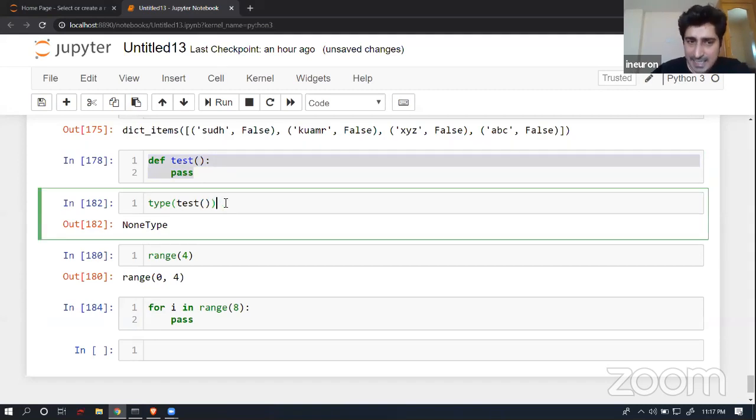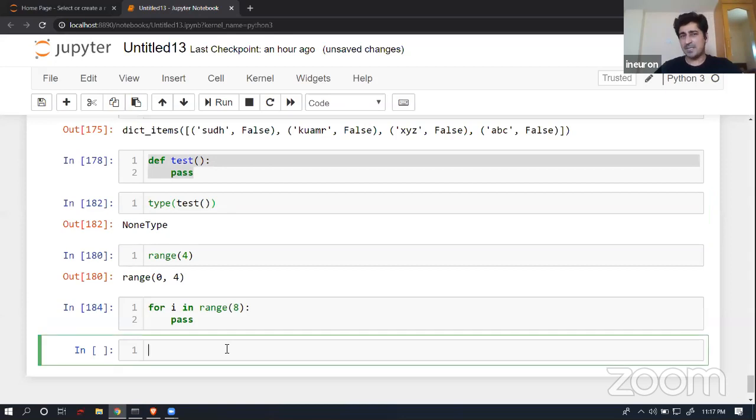Just in case, data type-wise it is returning me NoneType. And for sure, I'm not returning an integer, list, tuple, or anything over here. So why should it give me any kind of final outcome? Now what I will do is give some kind of definition over here. Let's observe these things. You will be able to find some strange things.